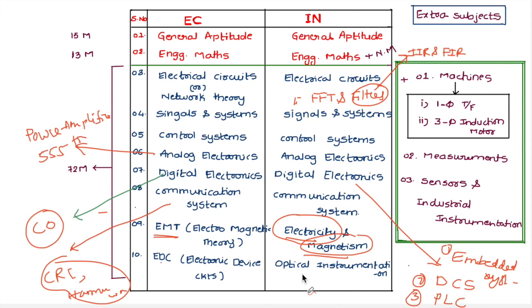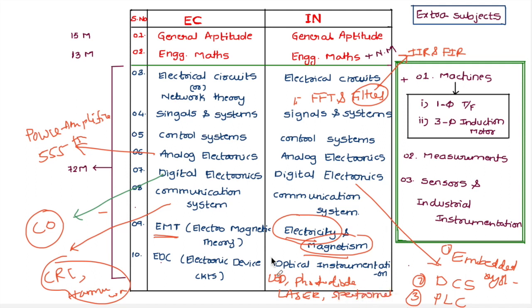When it comes to optical instrumentation for instrumentation students, only optical devices, that means LED, photodiode and laser, and spectrometers.